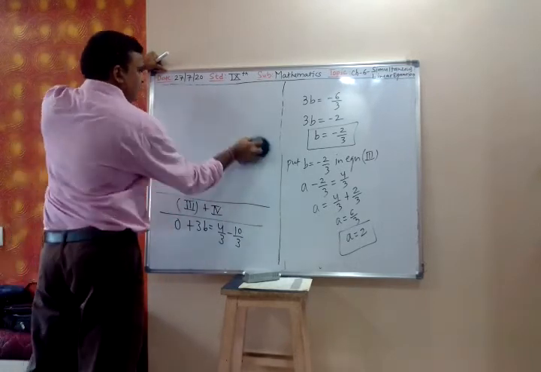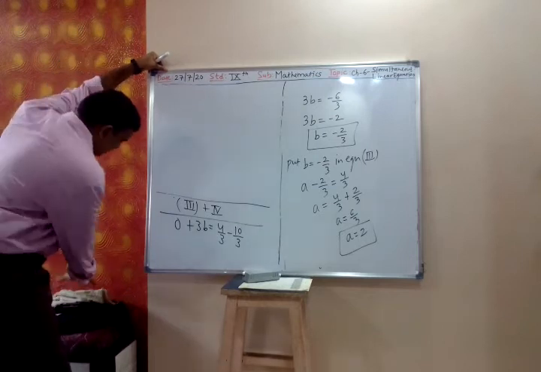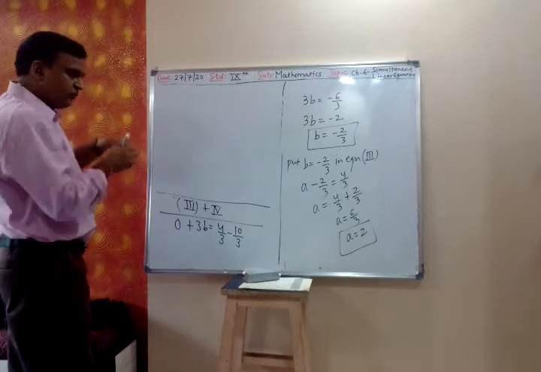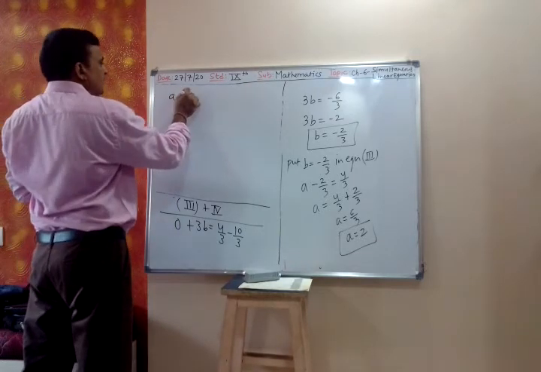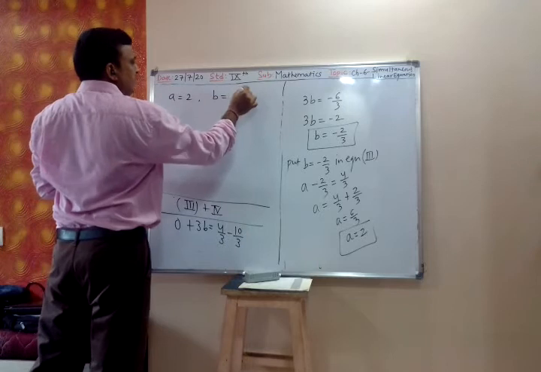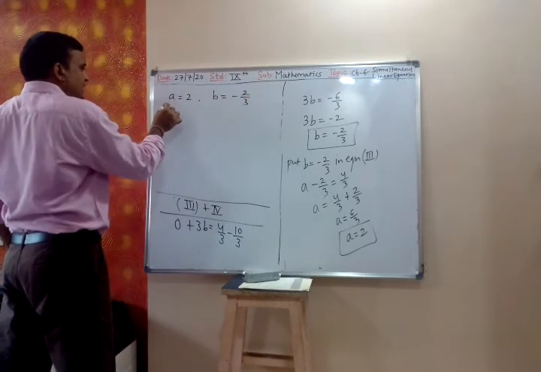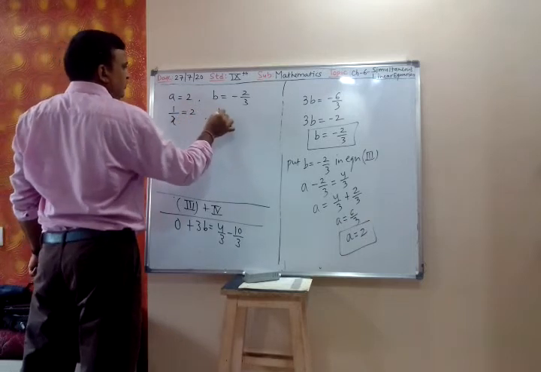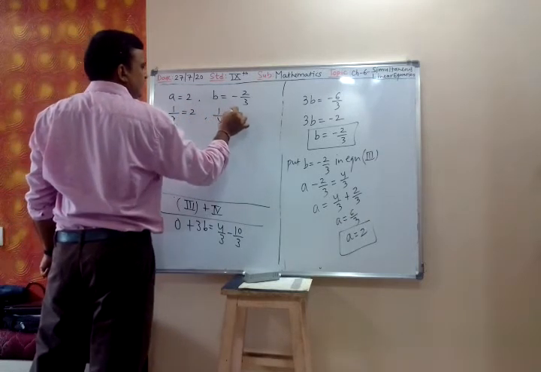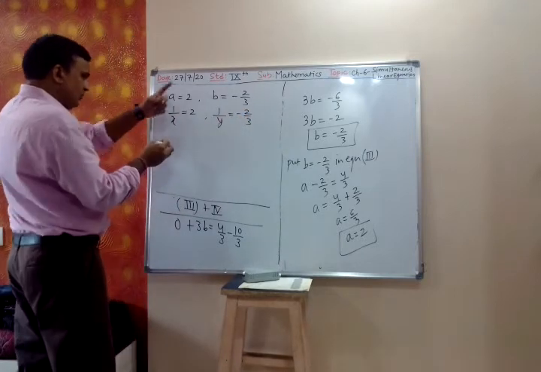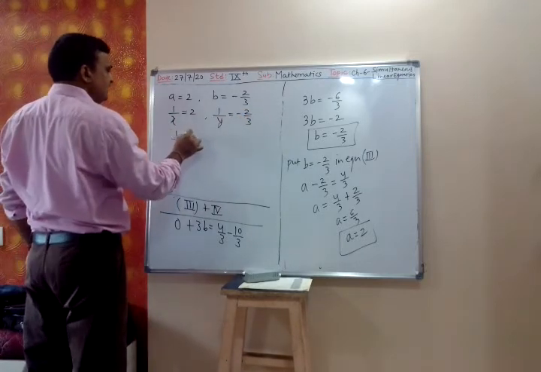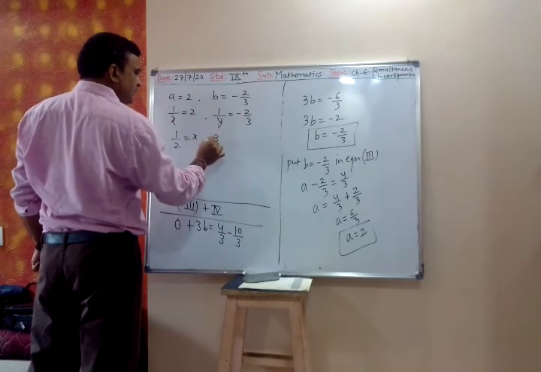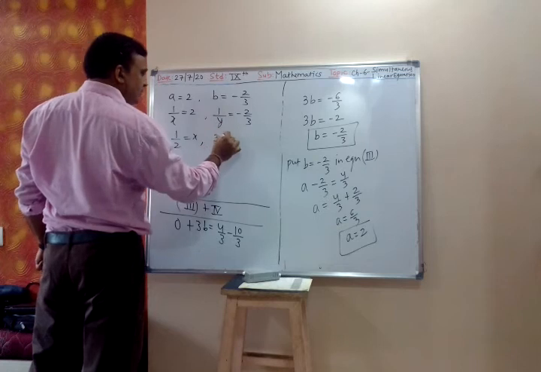But this is not our final answer, because our question is given in terms of variables x and y. So a is 2 and b is minus 2 by 3. But what is a? a is 1 upon x, which is 2, and 1 upon y is minus 2 by 3. So cross multiply: 1 by 2 is x, and 3 is equal to minus 2y.